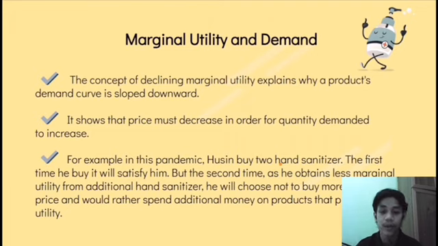For example, in this COVID-19 pandemic, Hussein buys two hand sanitizers. The first time he buys, it will satisfy him. But the second time, as he obtains less marginal utility from the additional hand sanitizer, he will choose not to buy more at that price. I would rather spend additional money on a product that provides more utility. As a result, purchasing more hand sanitizer with less utility is not worthwhile unless the price is dropped.